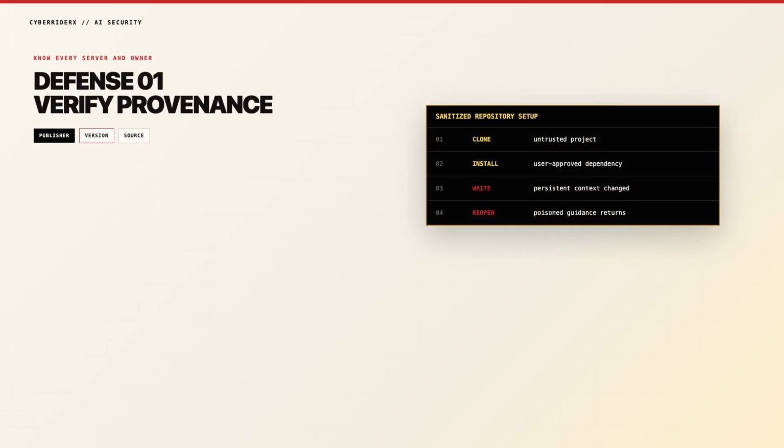Start with provenance for every MCP server and tool. Record the publisher, source repository, version signature, and owner. Prefer registries and packages with verifiable maintenance history. Treat one-click installation links as executable security decisions. Review startup commands before allowing local server installation. Separate experimental servers from production agent environments. Assign an accountable owner for each approved integration. Unknown provenance should mean unavailable, not temporarily trusted. Inventory creates the foundation for every later control.